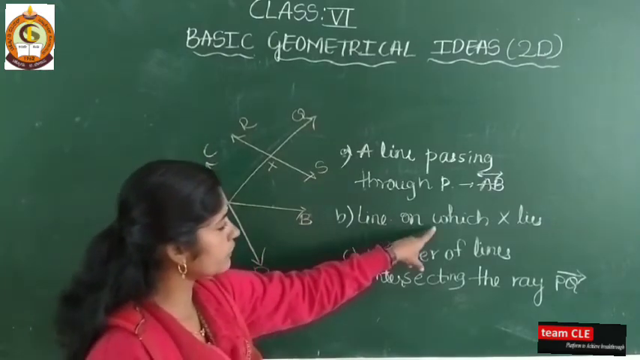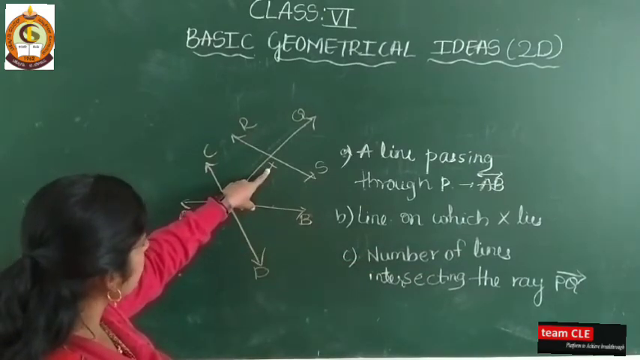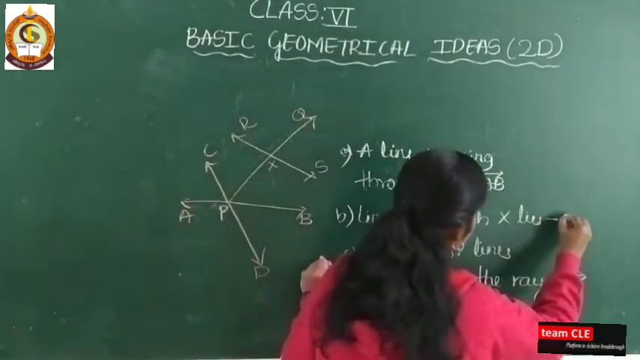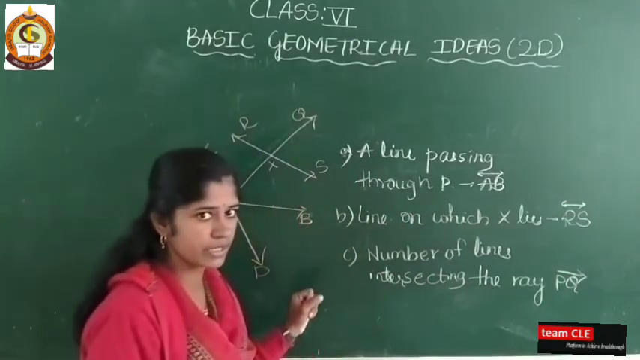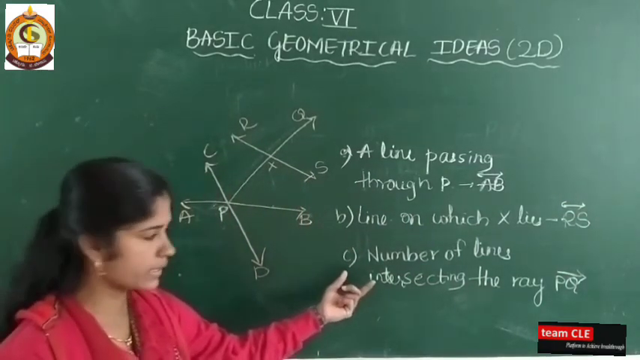Next, the line on which X lies. Here X is there. It lies on which line? RS. So here you have to write RS. You have to just observe the figure correctly. Then you can solve these examples.